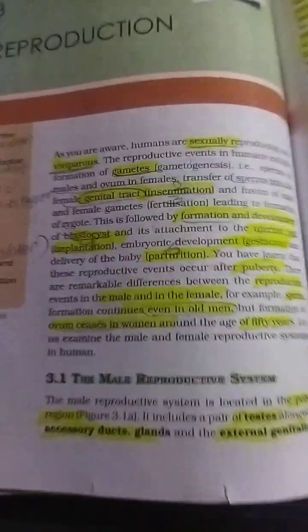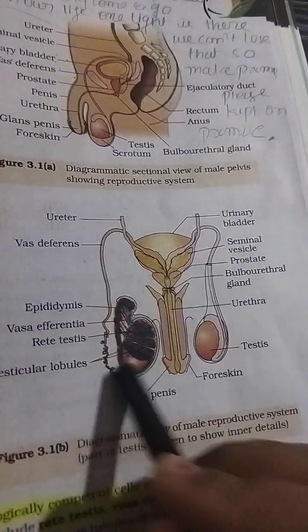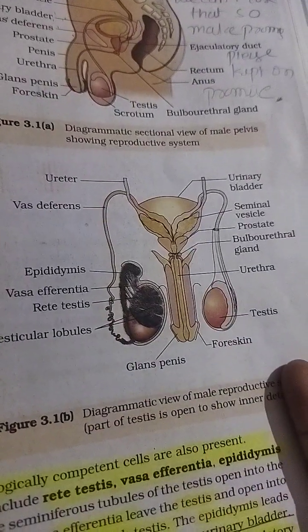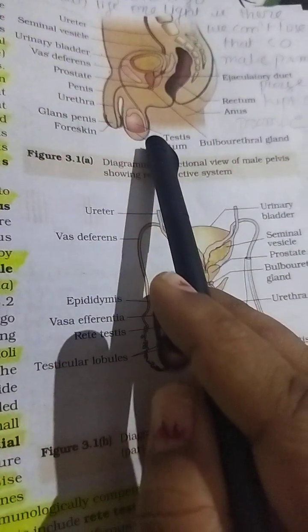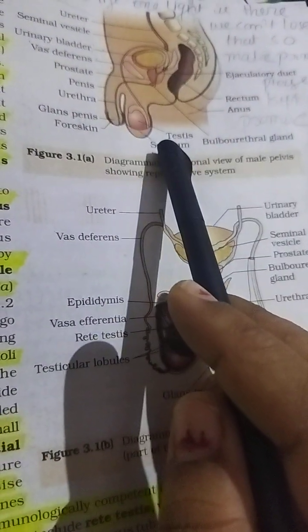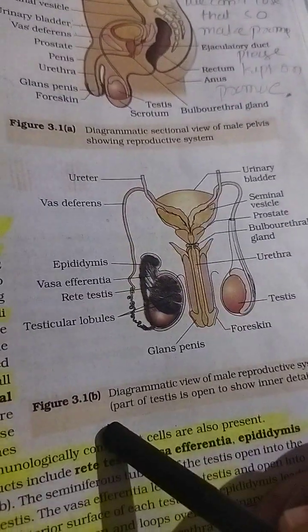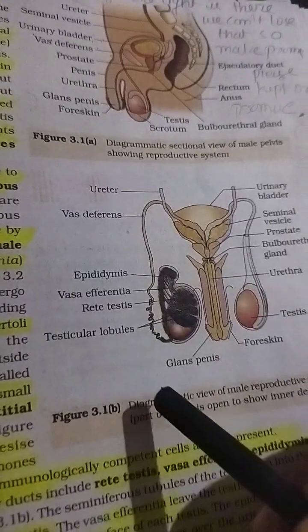Here one point is very important: these testes are present outside the abdominal cavity with the help of the scrotum. The scrotum sac is present, so the testis is not present inside the body, it is present outside the abdominal cavity.